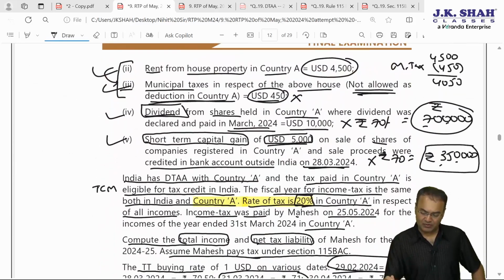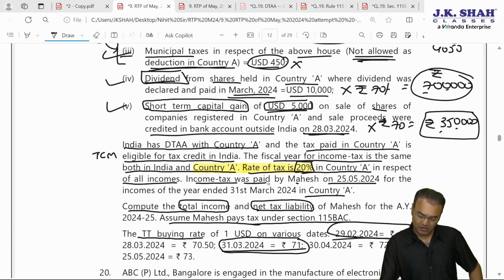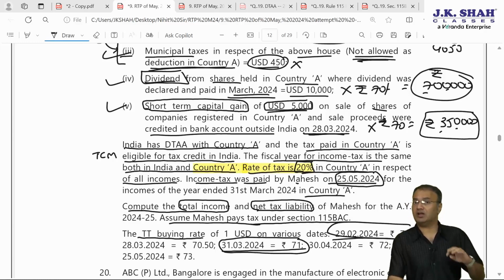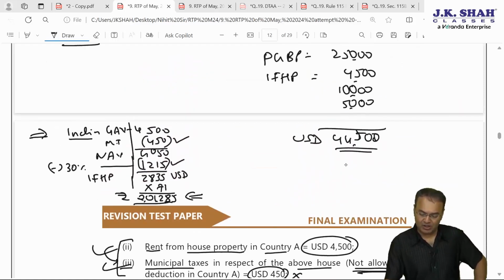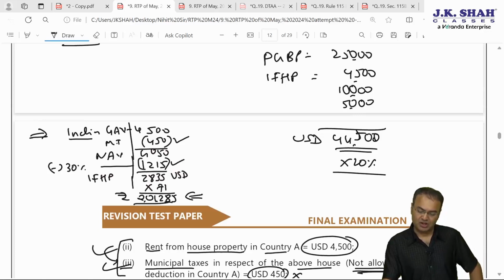When was the tax paid? Tax was paid on 25th May 2024 in country A. Country A also has the same financial year concept, financial year 23-24, April to March. Now how much tax must have been paid? Tax must have been paid at the rate of 20% of this, 4450 plus this, 8,900. 8,900 US dollar is the tax paid.